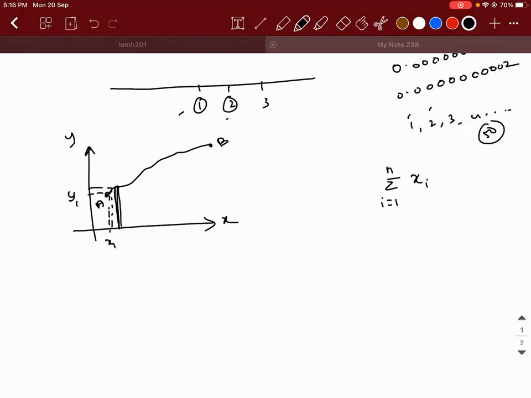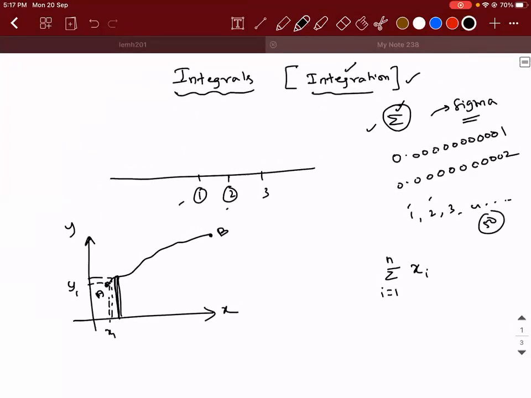So to add all those values, you need a mathematical tool, and that tool is the integral, represented by a symbol like this. You can call it an elongated S. So the integral looks like an S which is extended vertically. I hope you guys are clear with this.